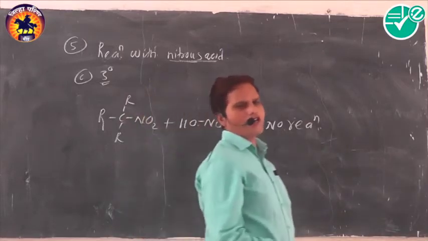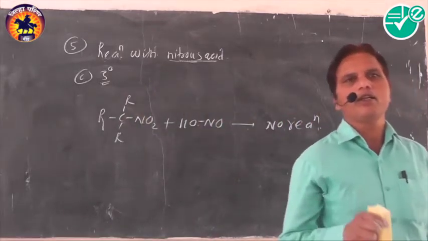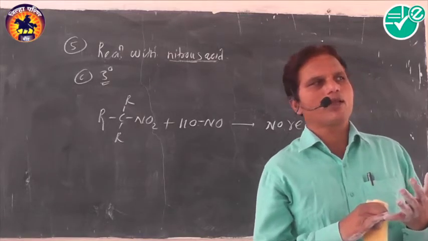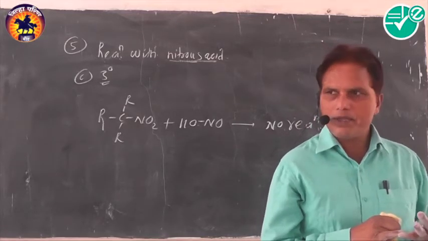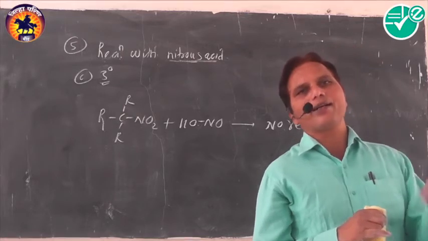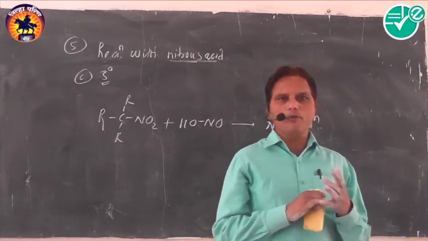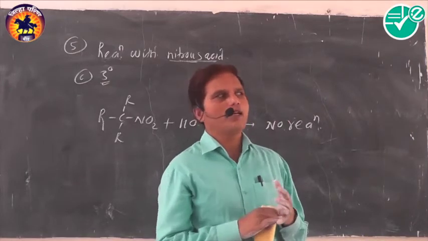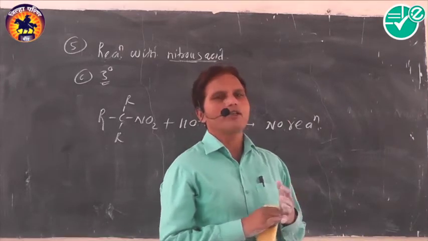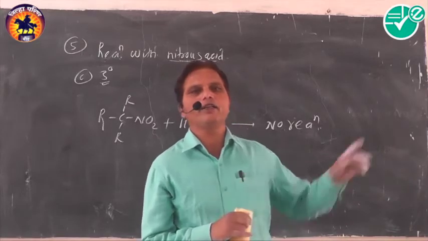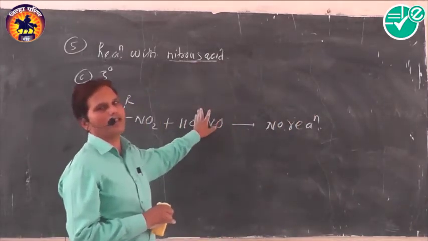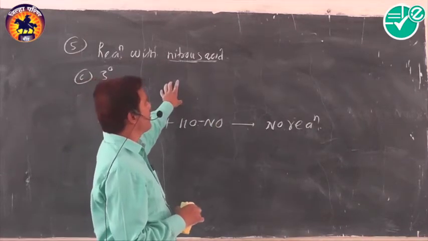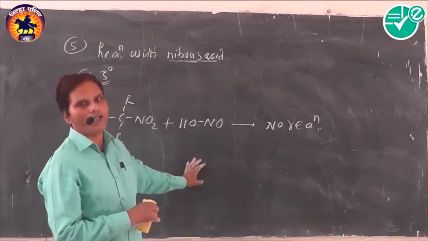It is a very important reaction because we can easily distinguish between primary, secondary and tertiary nitroalkanes. Primary gives a blue color, which then reacts with NaOH to produce a red color, secondary gives only a blue color solution, and tertiary does not react with nitrous acid. And that's why we can easily distinguish between primary, secondary and tertiary nitroalkanes by using nitrous acid. It is an important reaction, the reaction of nitrous acid with nitroalkanes.